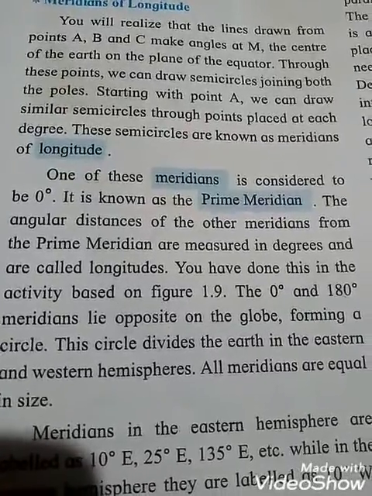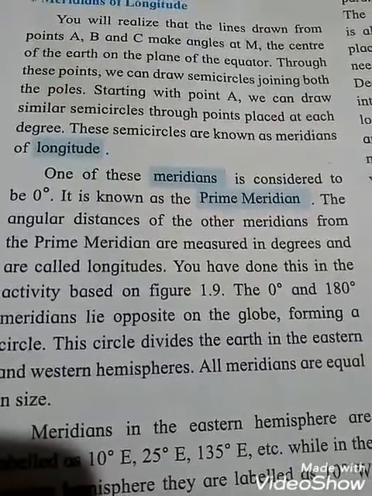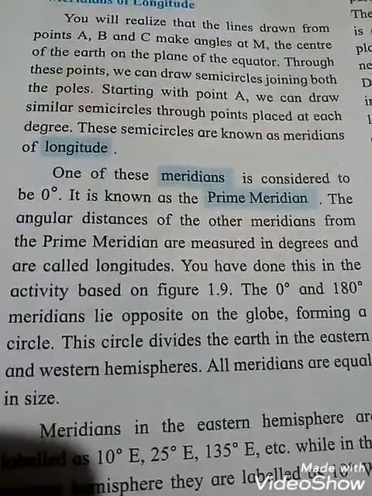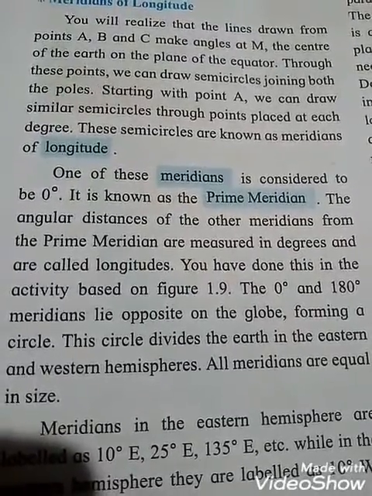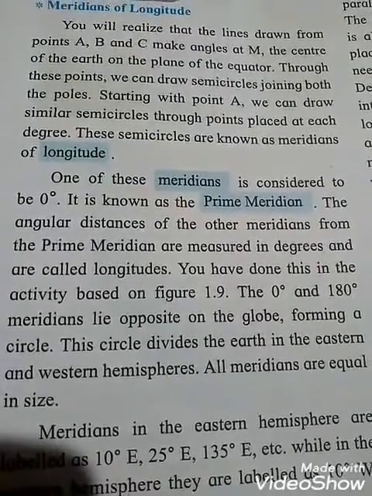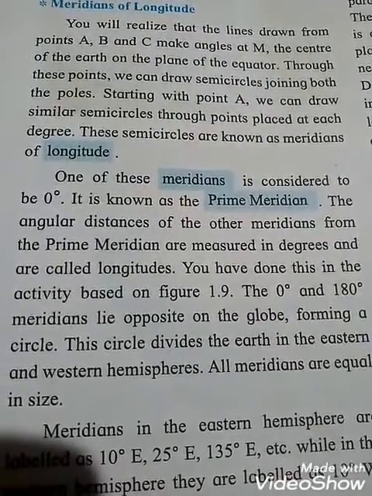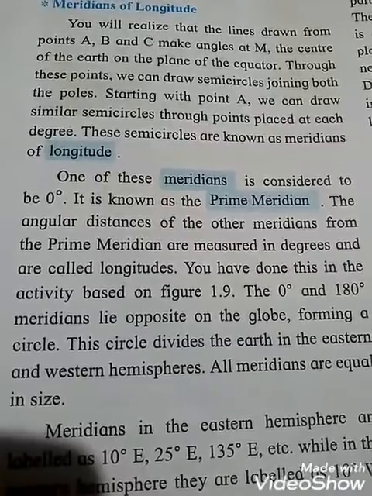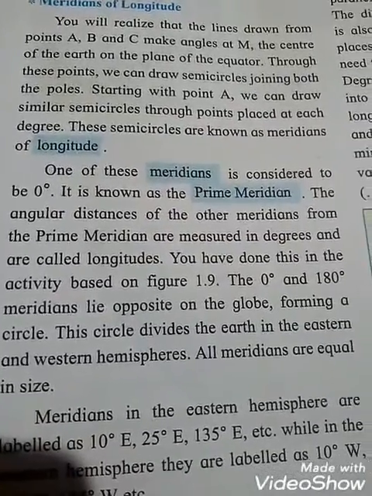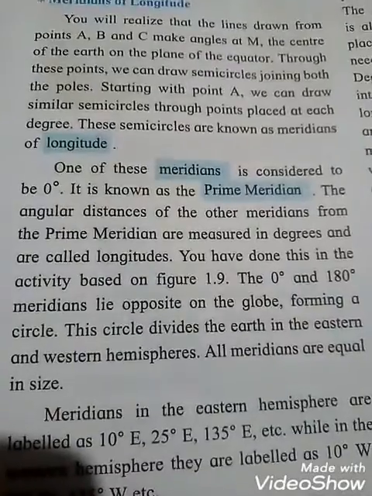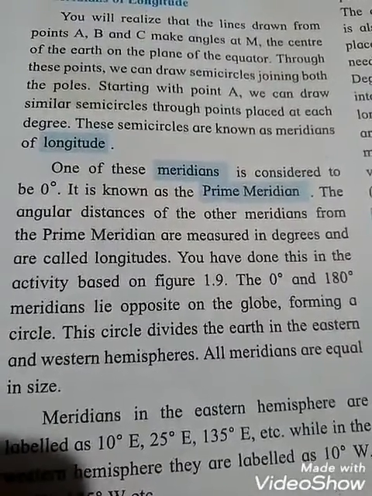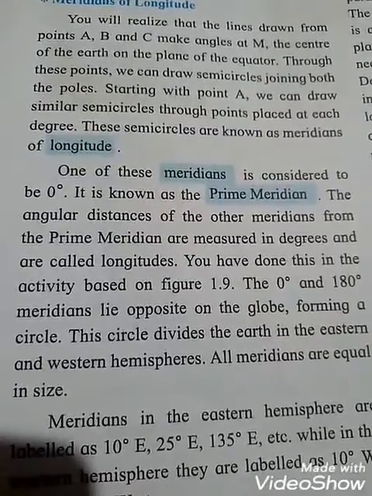One of these meridians is considered to be 0 degree. It is known as the prime meridian, okay students. The angular distance of the other meridians from the prime meridian is measured in degrees and is called longitude. You have done this in the activity based on figure 1.9, and you also measured B degree and C degree, okay students.